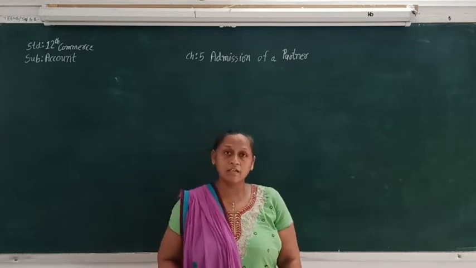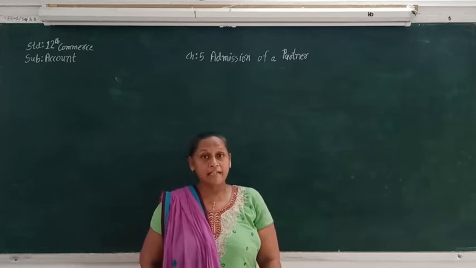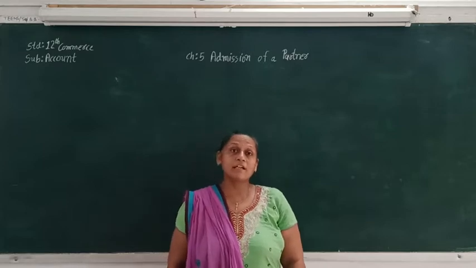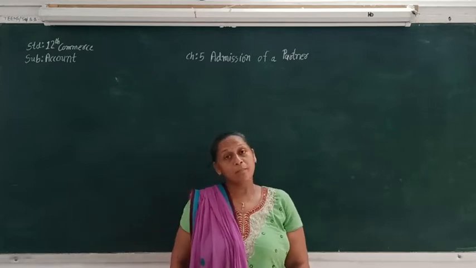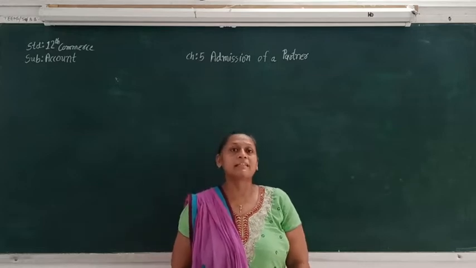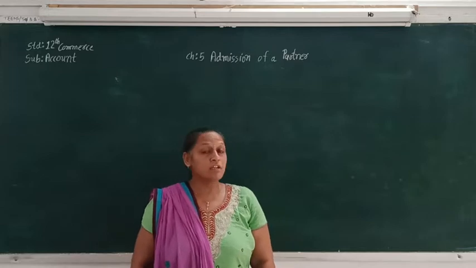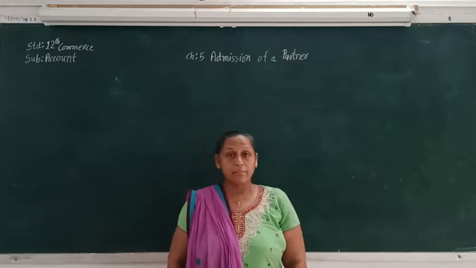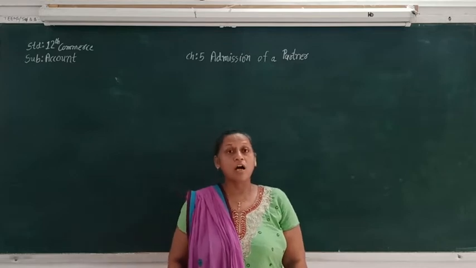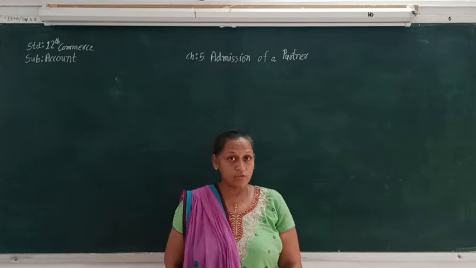So this was the part. Now today again we are going to see adjustment related to capital account. So when the new partner is coming, until then maybe the old partners will be following the fluctuating capital account method, and after the entry of the new partner they can change the method of capital to the fixed capital account method. So how to treat that in the accounting, that we are going to see.